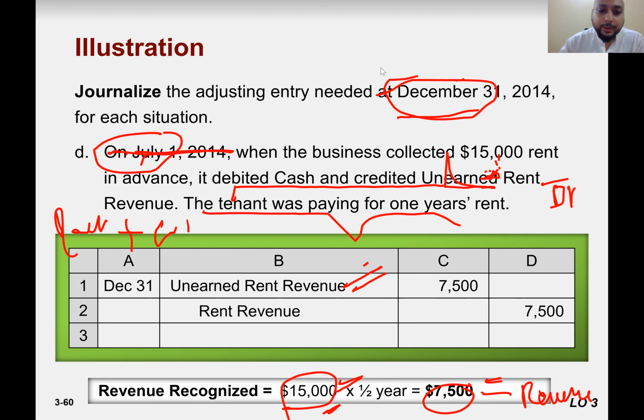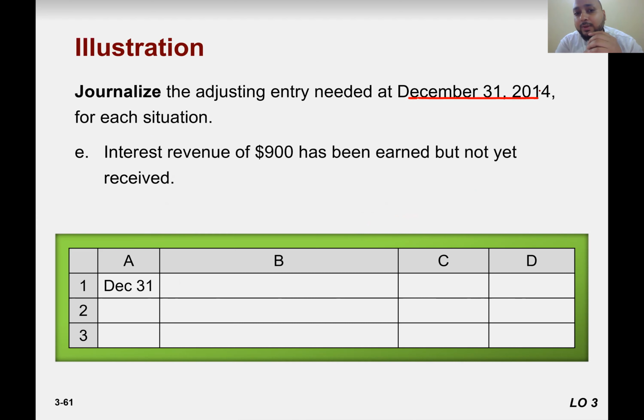And now the last one. So I hope this one, okay, let's do it together. I'm not creating a breakout room. Here we go. So this is in continuation of our previous adjusting entries. Still, the year ends on December 31st, 2014. So interest revenue of $900 has been earned but not received. How do you make this entry?